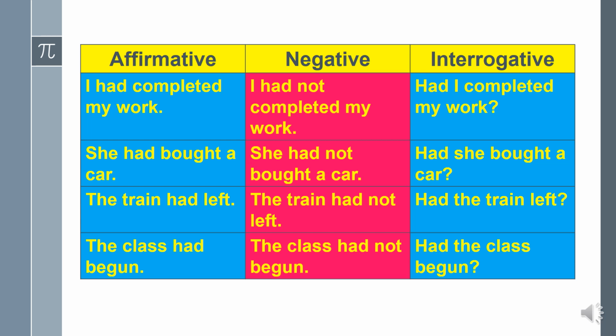Before that, we'll see the V1, V2 and V3 forms of these verbs. First one, complete, completed, completed. Buy, bought, bought. Leave, left, left. Begin, began, begun. Here some regular verbs are there and some irregular verbs are also given.